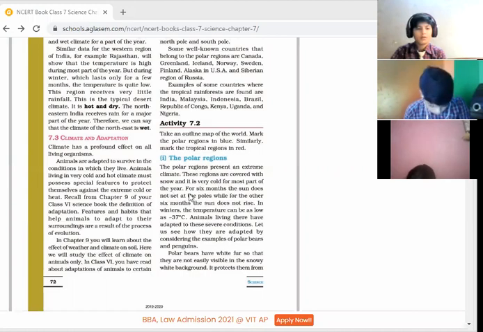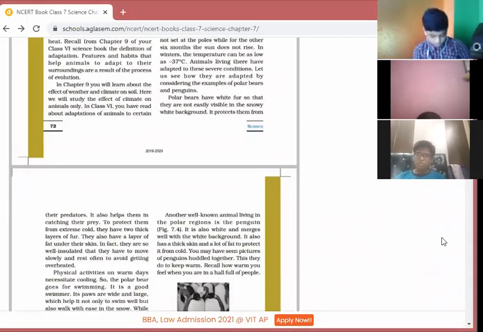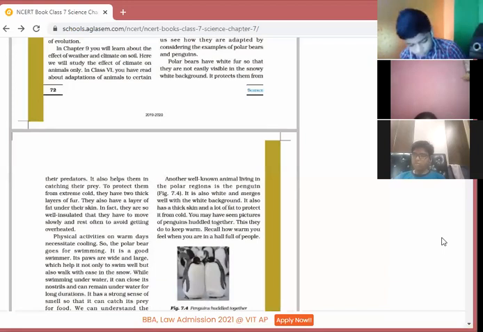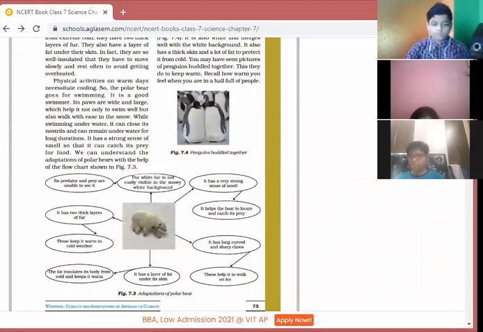Nishchay Jain, continue. Yes, see ma'am, for 6 months the sun does not rise and for 6 months the sun does not set there. Okay, Nishchay, continue. Polar bears have white fur so that they are not easily visible in the snowy white background. It protects them from their predators. It also helps them in catching their prey.